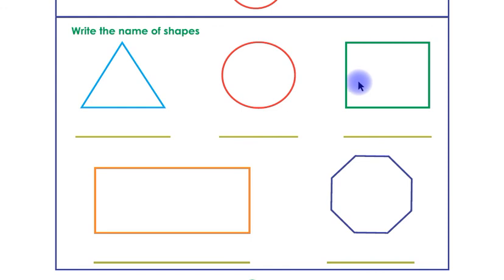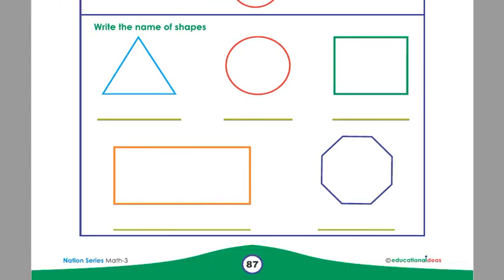This is a square shape, children. You have to write the name square on this line. This is a rectangle shape, children. You have to write a rectangle name on this line. And this is an octagon shape, children. You have to write name octagon on this line. This was our page number 87.